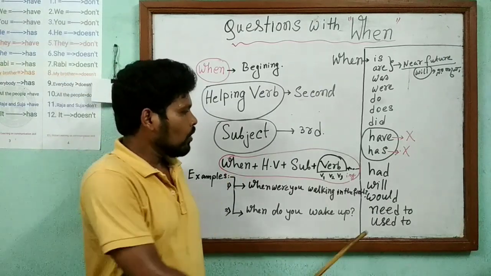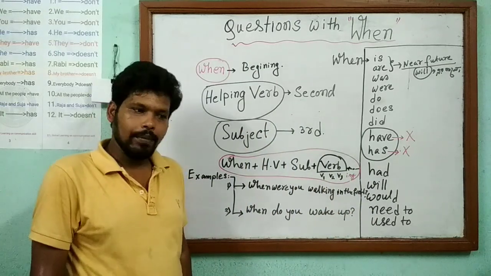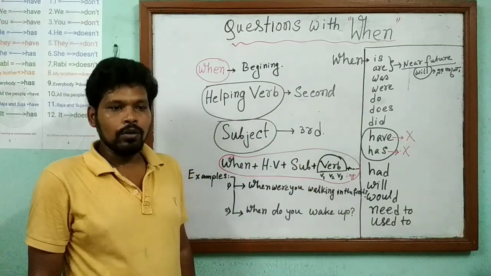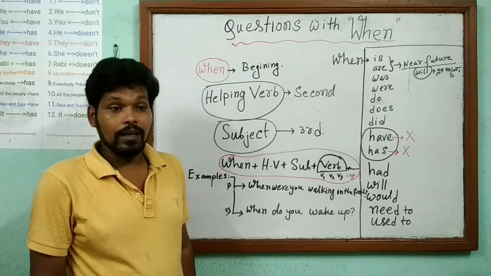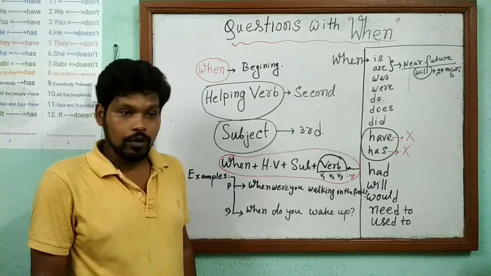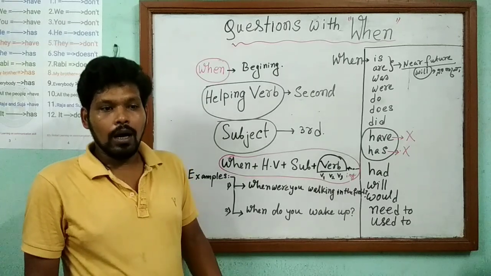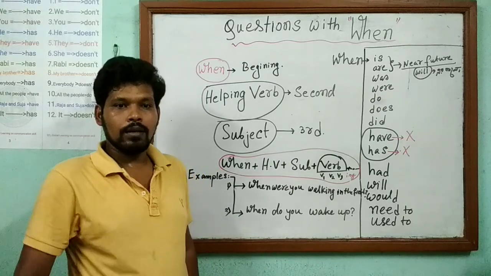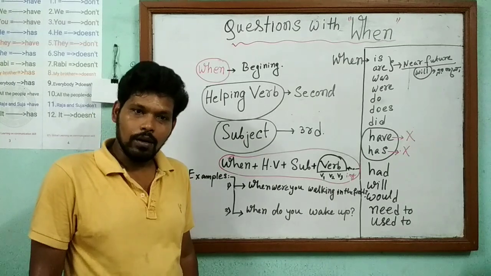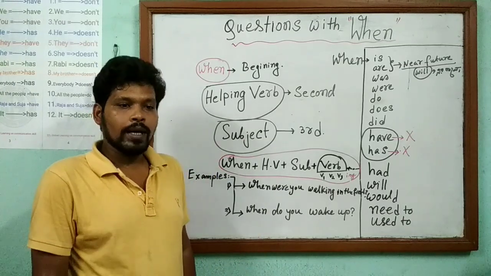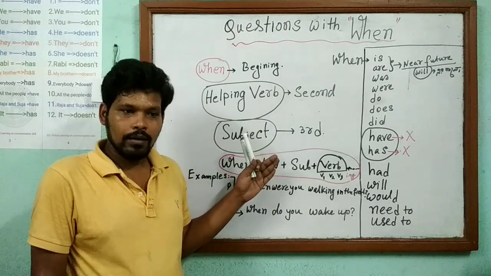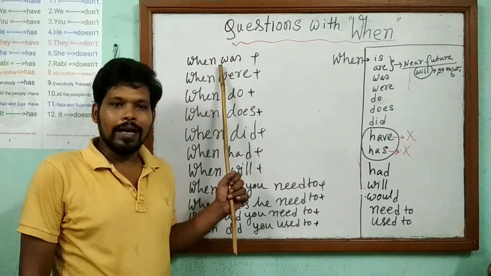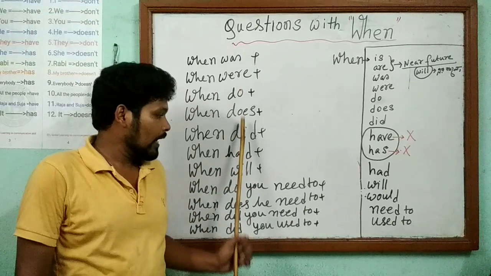So now we will go to the questions. Many questions we can make with these helping verbs, and we have to learn the types of answer, the method of answer. Which type of question, which type of answer, which helping verbs will be used, which answer will be the appropriate answer to this question. Now we will go to the question-answer part. Understand? Now I am going to ask you questions with several helping verbs.